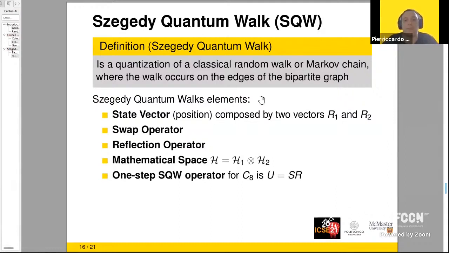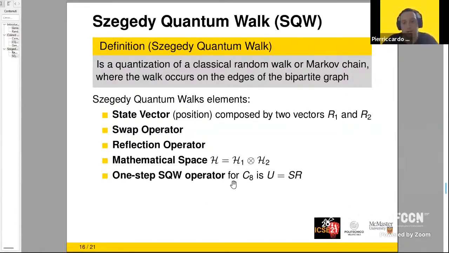Now we just define the elements of the Szegedy quantum walk, that are the state vector. It is our position, composed by 2 vectors R1 and R2. Then we have the main operators of the Szegedy quantum walk, the swap operator and the reflection operator. We didn't report them here for simplicity because they are kind of complex, so interested readers can find them in the paper.